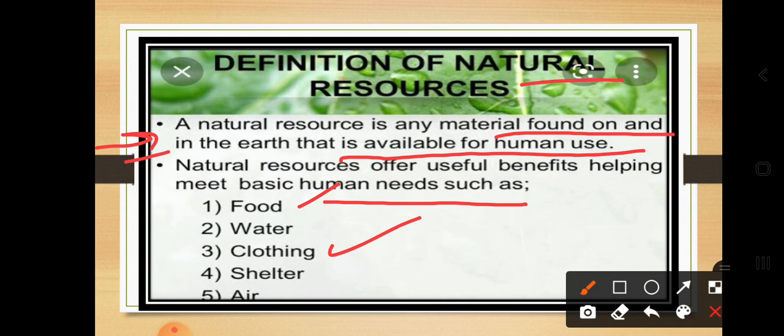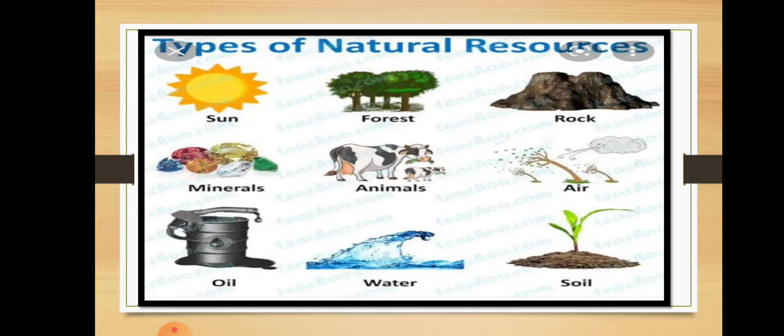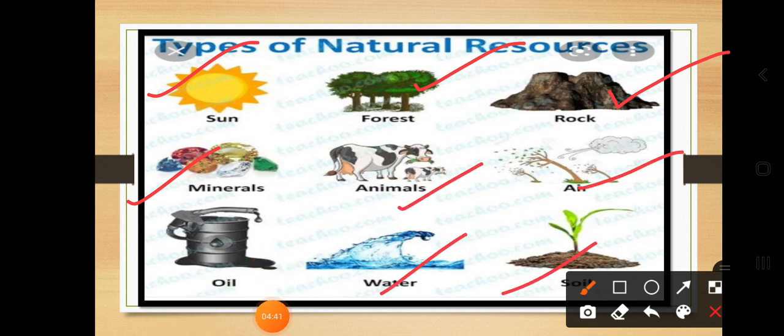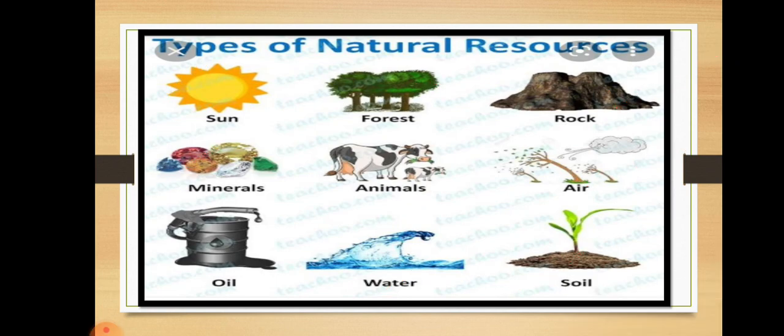We have already learned about fabrics. Shelter and air are also basic needs we can obtain from natural resources. Let's take other types of natural resources: sun, forest, rock, minerals, animals, air, oil, water, and soil. These are types of natural resources obtained from nature.